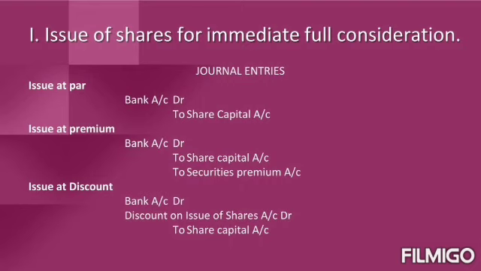Sometimes the share price and the issue price may differ. For example, 10 rupee worth of shares may be issued to the general public for 11 or 12 rupees, which means higher than the face value of the shares. If it is issued higher than the face value of the share, it is called issue at premium. If it is less than the face value of the share, we call it issue at discount.